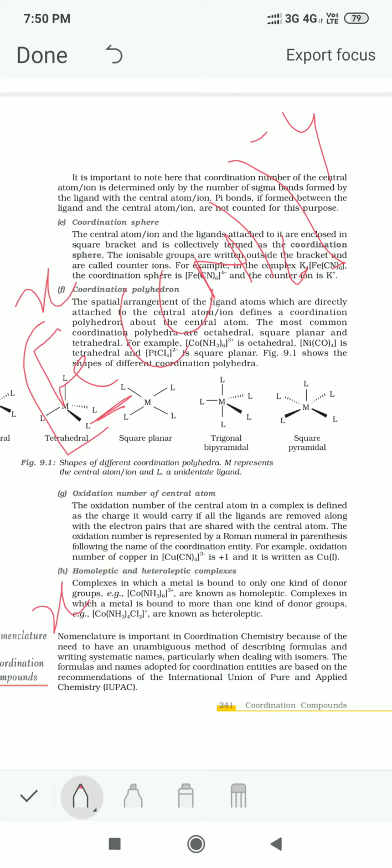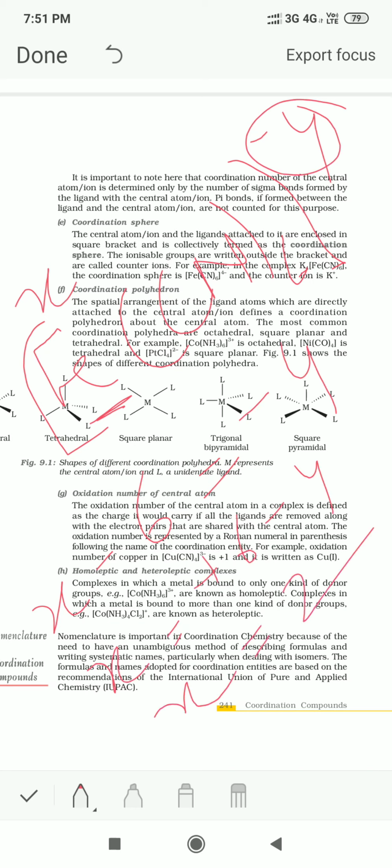So x minus 6 equals -4. So x is equal to plus 6 minus 4, x equals 2. So the oxidation number of Fe is 2. This is how we calculate the oxidation number of Fe. Next we will discuss nomenclature in our next video. Thank you.